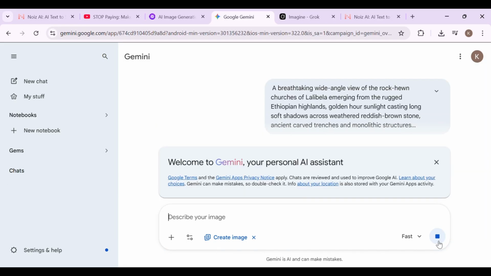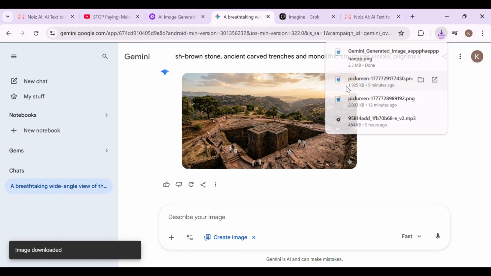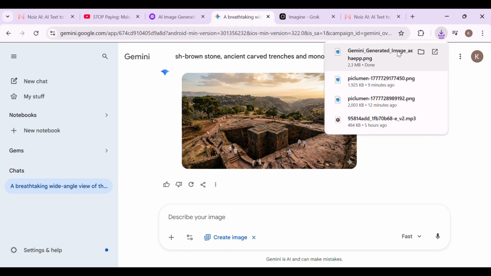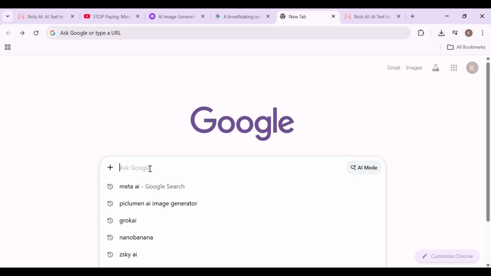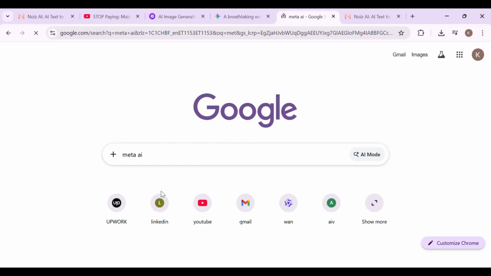And within seconds, you get ultra clean, highly detailed visuals that are ready to drop straight into your video. Look at the results. Sharp, cinematic, and perfectly aligned with your script. No redesign, no tweaking. Just generate and move forward. Now that we have our images, it's time to bring them to life. This is where static visuals turn into cinematic video scenes.